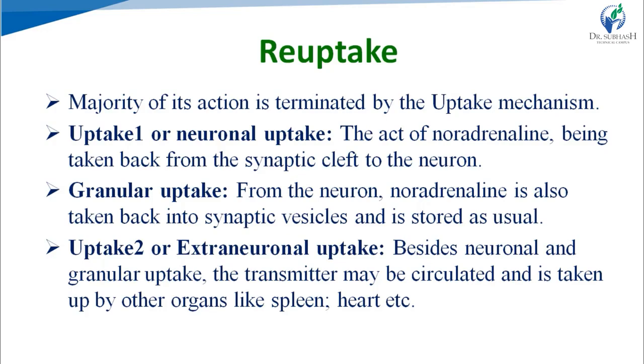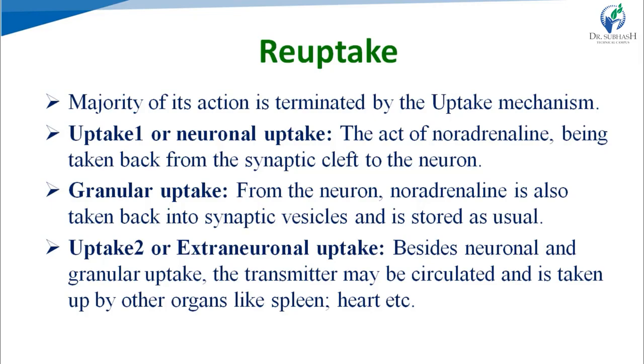In neuronal uptake, noradrenaline is taken back from the synaptic cleft into the neuron. In granular uptake, it is stored back into synaptic vesicles, also called synaptic granules or storage vesicles. So it is known as granular uptake.